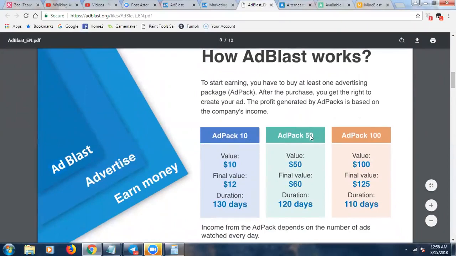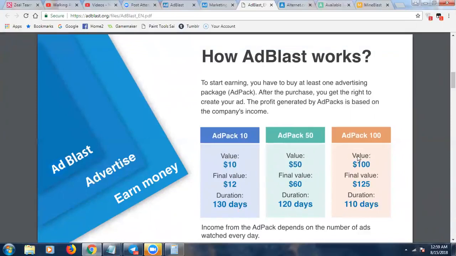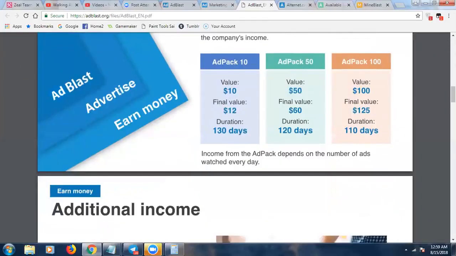Again, there's $10 ad packs, $50 and $100 ad packs. $10 ad packs, it's $10 in, $12 out. They run for about 130 days. $50 ad packs, it's $50 in, $60 out. They run for approximately 120 days. So both these ad packs pay out 120% ROI. The ad pack 100 though, it's $100 per ad pack, and they run for about 110 days, and you'll get $125 final value. So these are 125% ROI. So these two are 120% ROI. Ad pack 100s are 125% ROI. Okay.